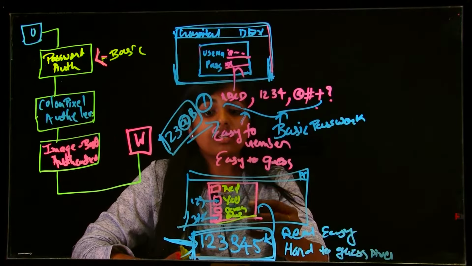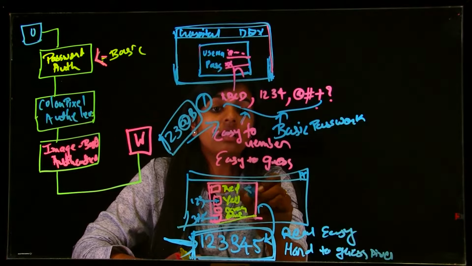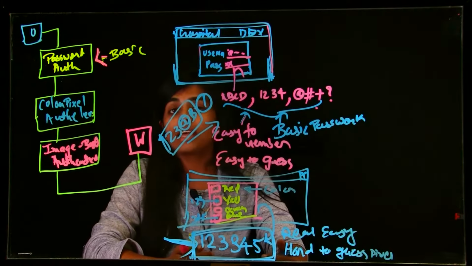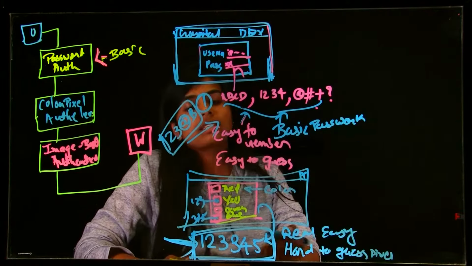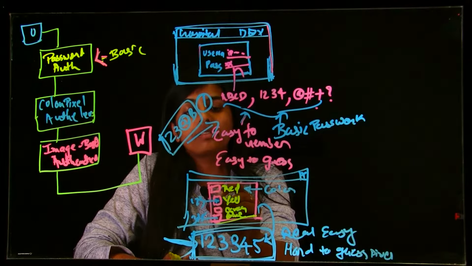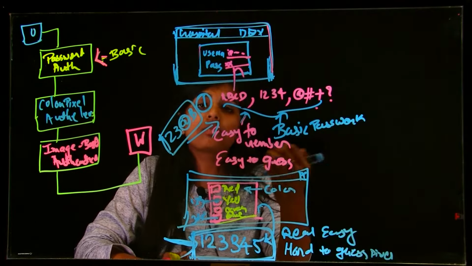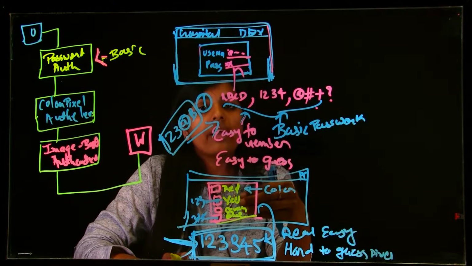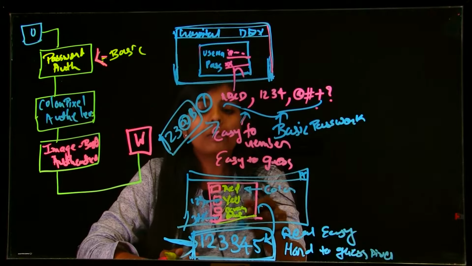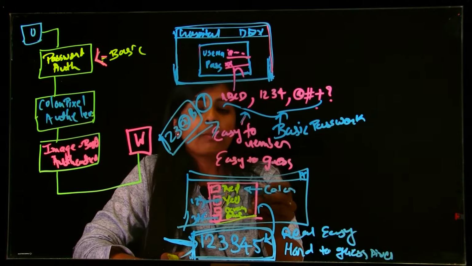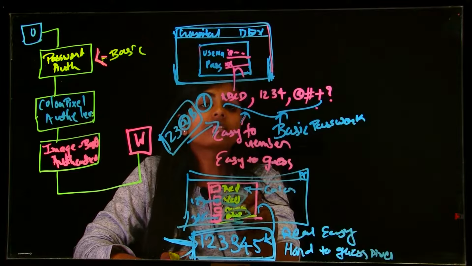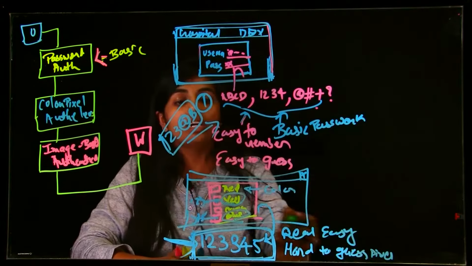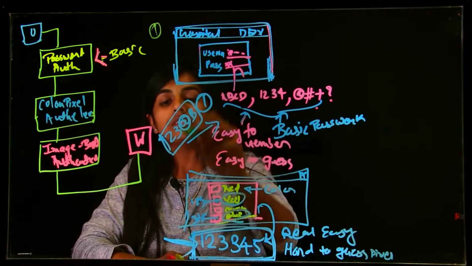A user can register a pixel code as a single color, or they can combine as many colors as they want. So for example, I register as yellow and blue. It's my favorite color, so nobody knows with which pixel code I have registered. I don't even have to remember the pixel code, I just have to remember the name of the color, and the system will automatically create the pixel code. So this is the first level.